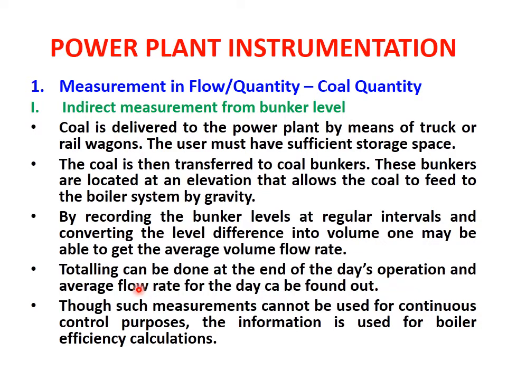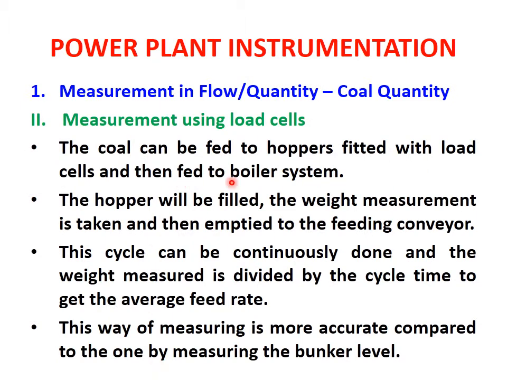Totaling can be done at the end of the day's operation, and the average flow rate for the day can be found out. So we can find out the total average flow with the help of the readings taken at regular intervals. Though such measurements cannot be used for continuous control purposes, the information is used for boiler efficiency calculation. This type of indirect measurement can sometimes prove not appropriate, but this is the method of measuring coal from the bunker level.